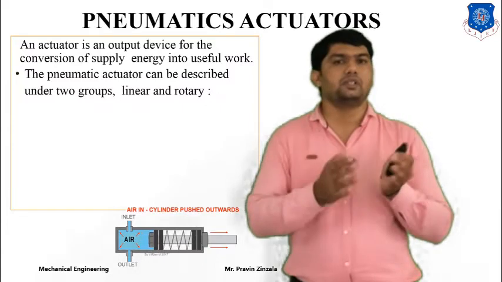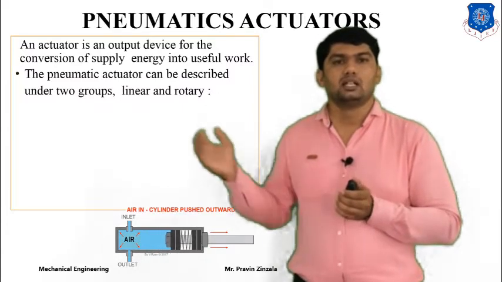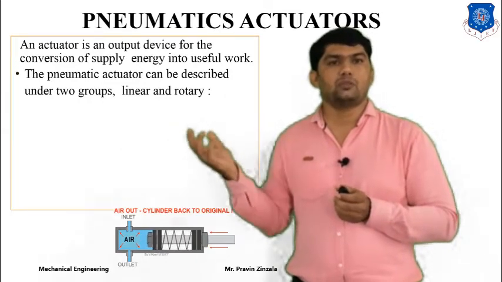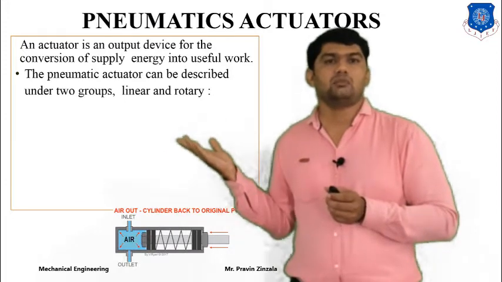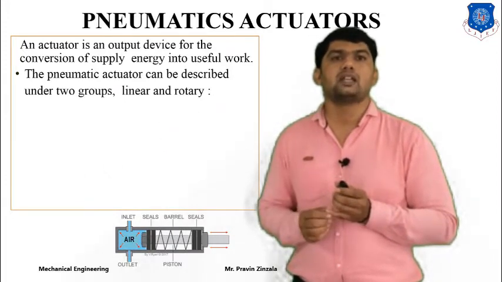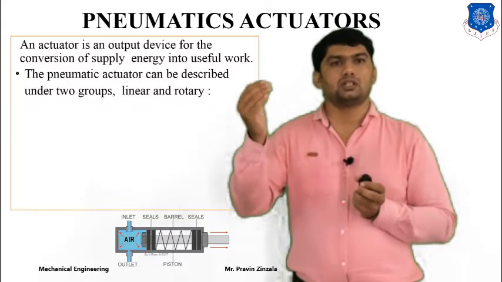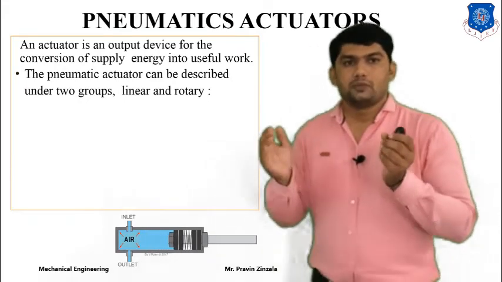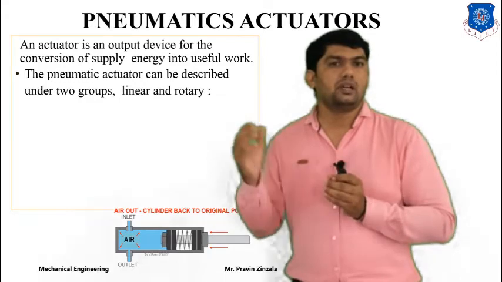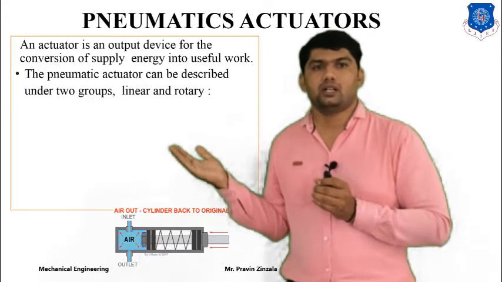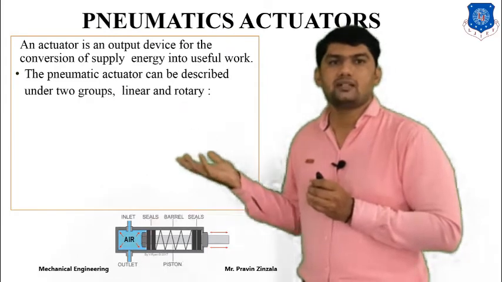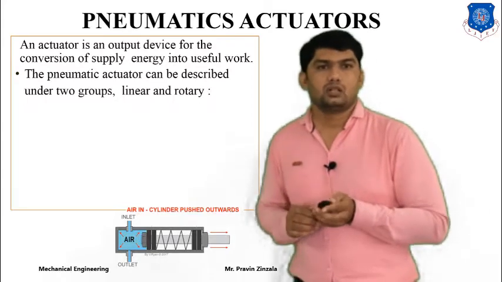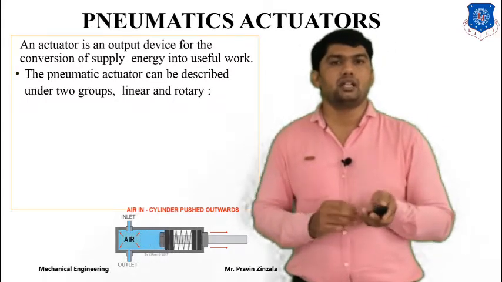The second difference is that a pneumatic actuator is light in weight, because it operates at normal pressure like 5 to 10 bar, while a hydraulic actuator operates at a higher pressure, up to 700 bar or even 1000 bar. So mainly, in pneumatic systems we use a lightweight actuator, generally for light loads and lightweight material, while in hydraulic systems we have to design a stronger actuator. The remaining functions are almost the same for hydraulic and pneumatic actuators.